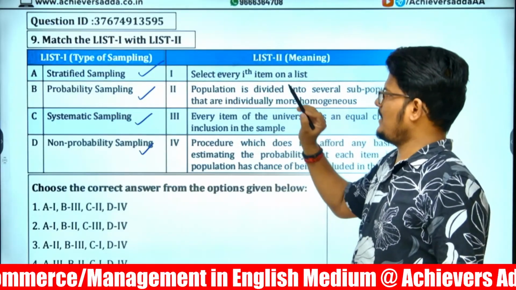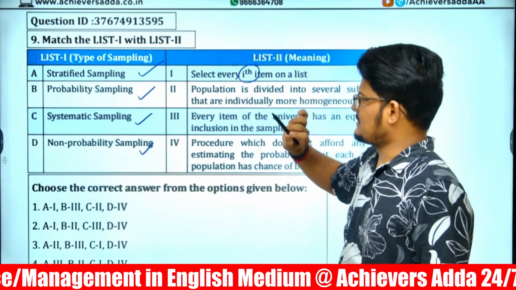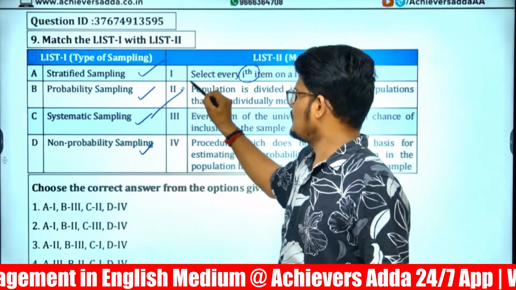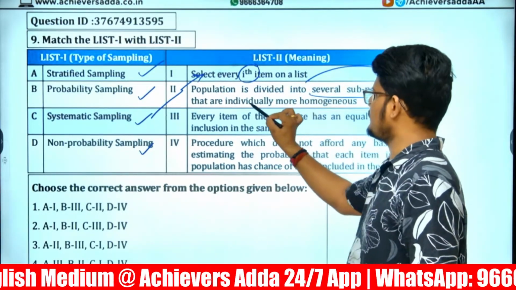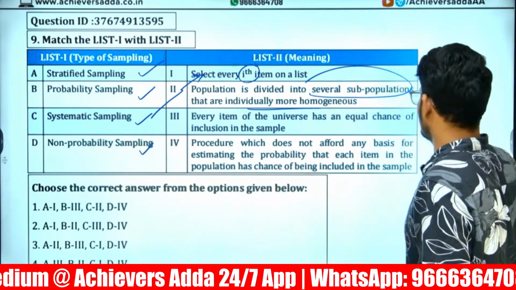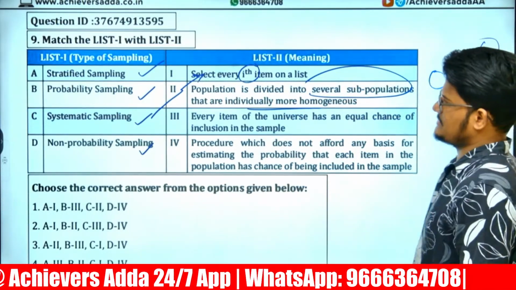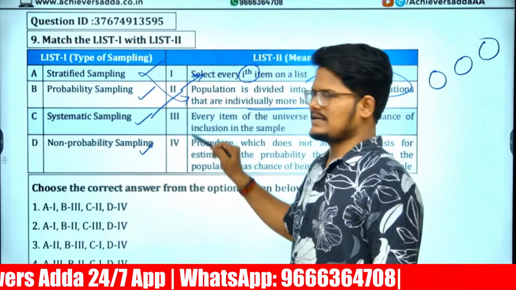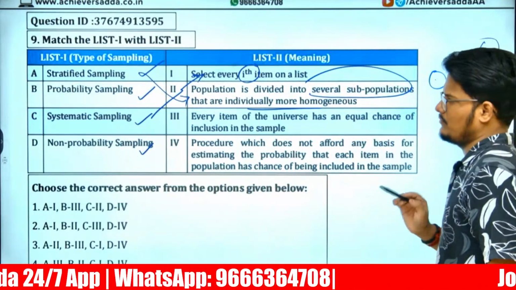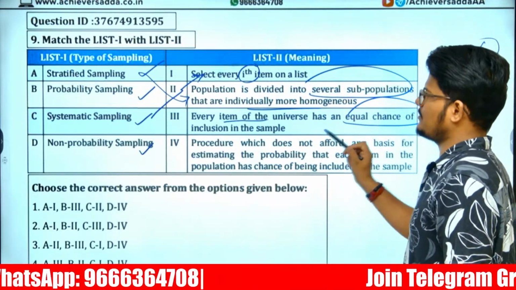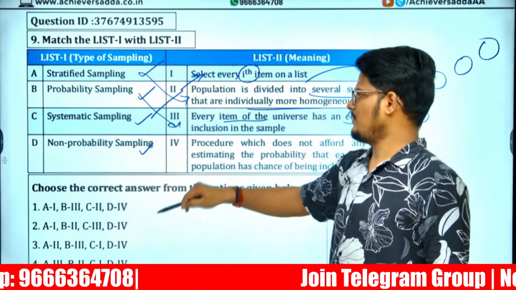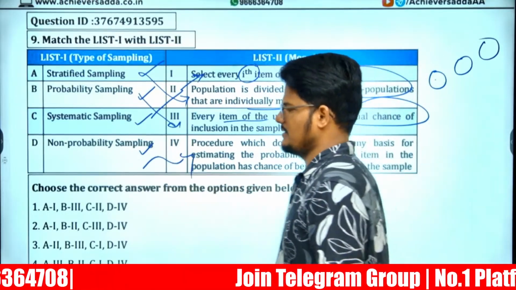So yes, for every ith item in a list, systematic. Population is divided into several subpopulations which are individually more homogeneous, which is stratified in nature. Strata, all the homogeneous will be in one stratum. Every item of the universe has an equal chance of being selected, that is the probability definition. Then this is a non-probability definition.